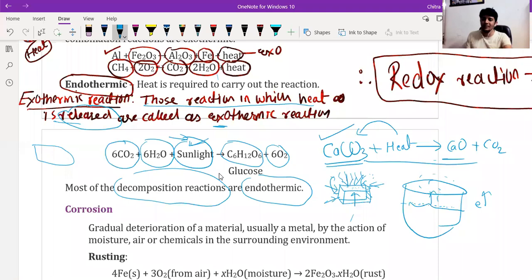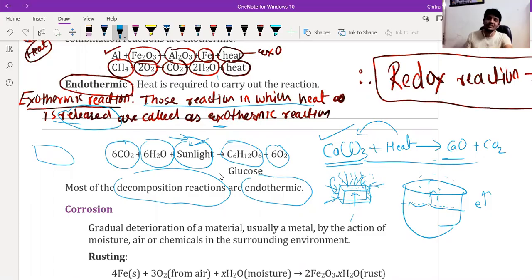So drying of seed, sun drying of anything is endothermic. Sir, perfume, sir, and sanitizer. Yes, we can say so, because when we put sanitizer on our hand, we feel cold. That means it is an endothermic reaction.